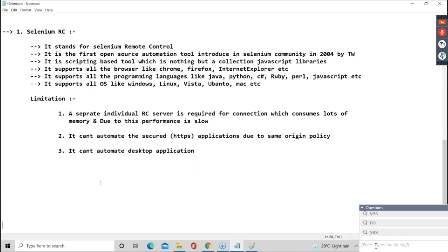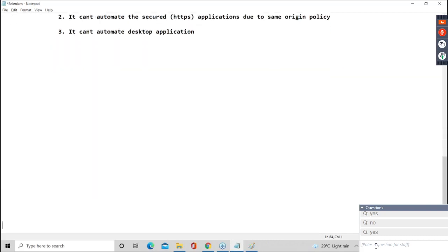Okay. So guys, I will show you Selenium IDE practically also. Selenium RC I cannot show you practically, guys, because obviously it's not recommended for me to install the RC server and do all the configuration. That becomes hectic. So that's the reason I explain in a theoretical manner. Selenium IDE I can show you practically, what the drawbacks are. Selenium IDE is a UI based tool which totally depends on record and playback.